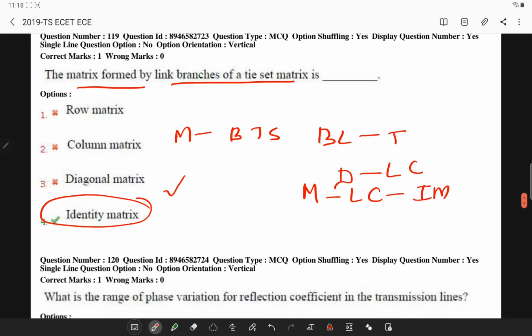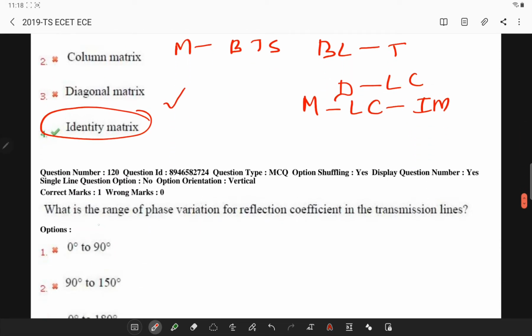Remember this. So next, what is the range of phase variation for reflection coefficient in transmission line?